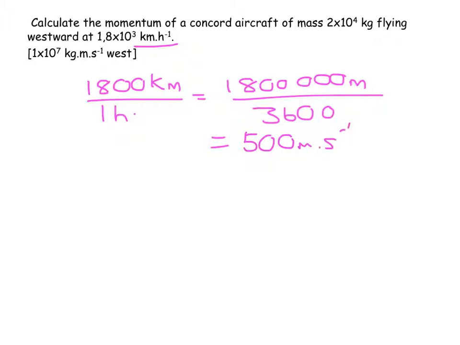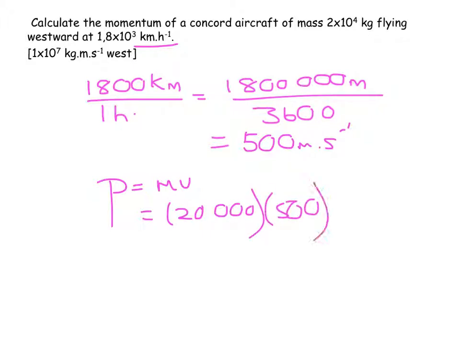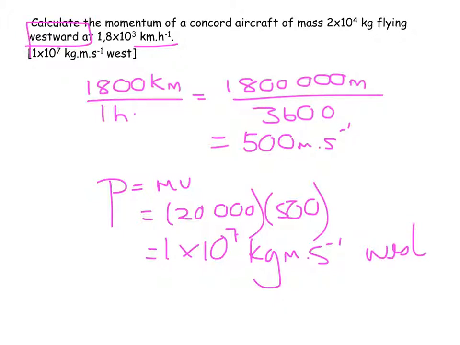I now substitute that in. The momentum is equal to mass times velocity, 20,000 kilograms multiplied by 500 meters per second, and I land up with 1 times 10 to the power of 7 kilogram meters per second. And since this was all flying westward to start with, it is west. Don't forget about the direction. They did not ask me for the magnitude of the momentum, they asked me for the momentum.